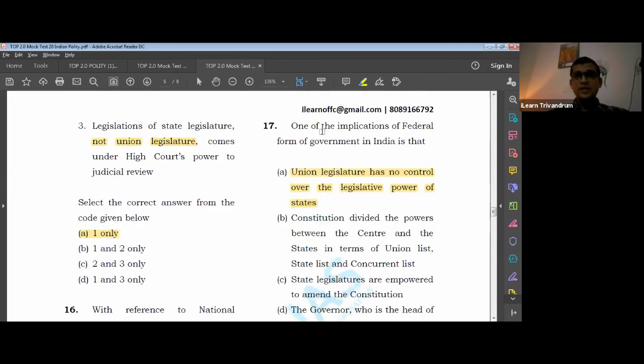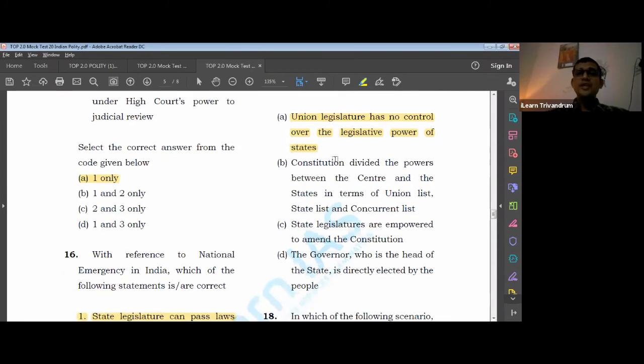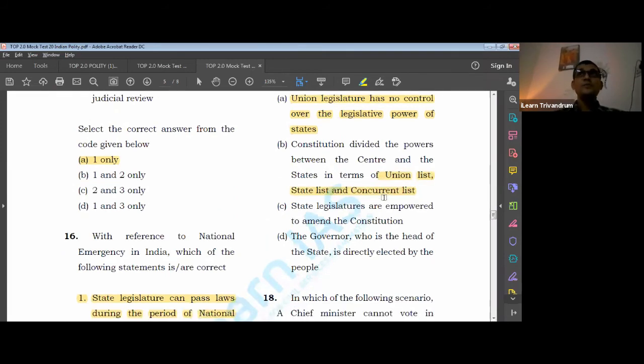Okay, so let us look into the implication. The Constitution divided the powers between center and state in terms of the union list, state list, and concurrent list. Isn't that right? Yes. In federalism in India, the most important feature is that it is written down.